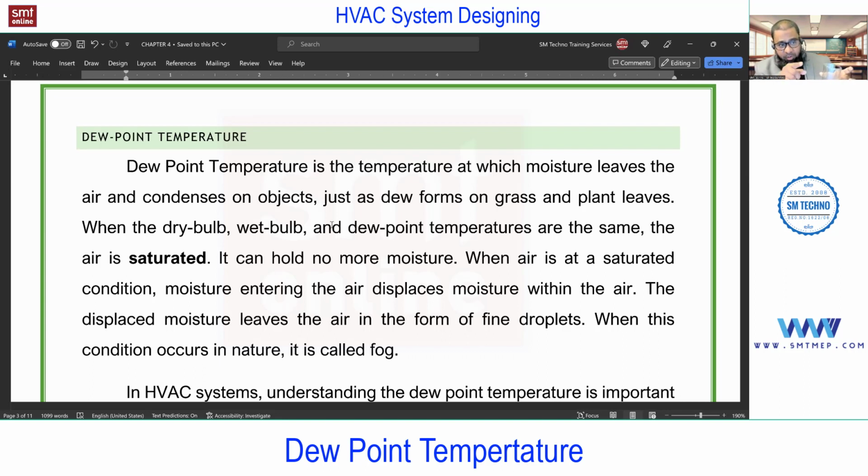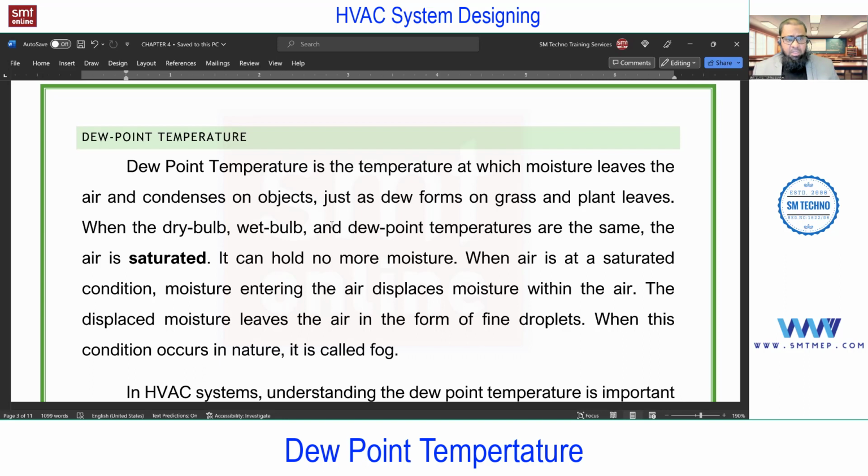First point. Now the second point is related to dew point temperature. When you take chilled water in this glass from the refrigerator and place it in the room, what will happen at the surface of this glass? We'll get a temperature less than or equal to the dew point temperature. And remember, whenever a surface or a body is at, or when you reduce the temperature of the air to, less than or equal to the dew point, what will happen? The moisture from the air will start leaving and condense on that object. So that temperature is nothing but the dew point temperature.